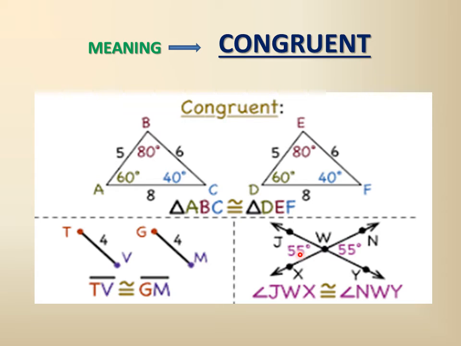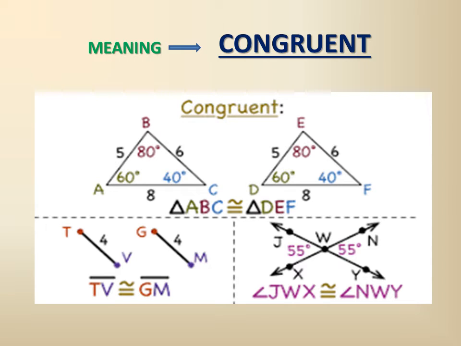So if this is 55 degrees and this one is also 55 degrees, then we can say this angle JWX at point W and angle NWY, they both are congruent as the values of their angles are the same, that is equal to 55 degrees.